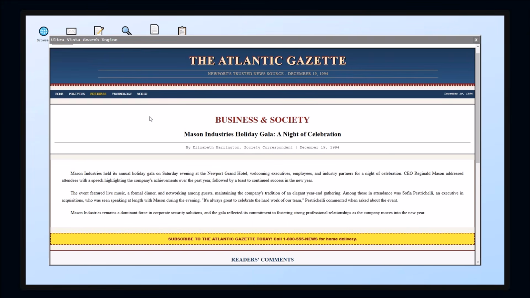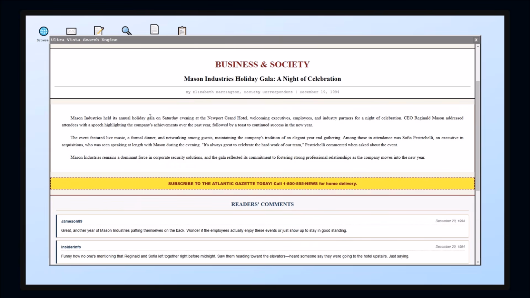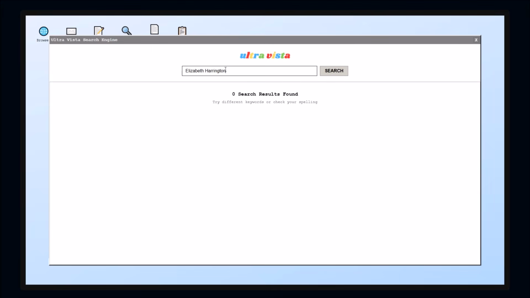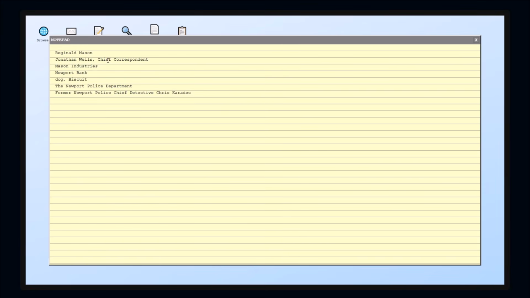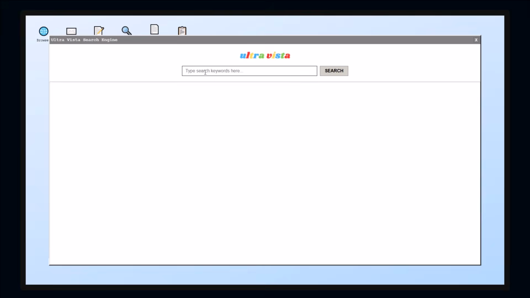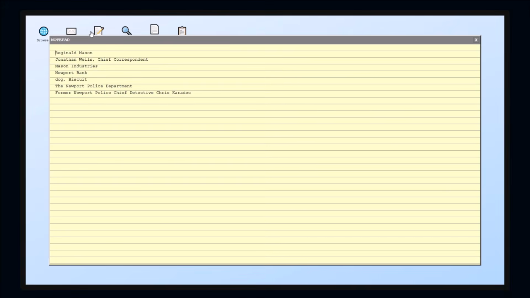Great. So Mason Industries had a holiday gala over the evening. I guess we can get this person's name, although I doubt they're actually going to be a person. Okay, they're not. So if that's the case, I'm guessing Jonathan Wells is also not a person we can look up. Sorry for getting super distracted here. Yeah, okay, so none of the correspondence. These are just placeholder names. Okay. So I was looking for Reginald Mason.